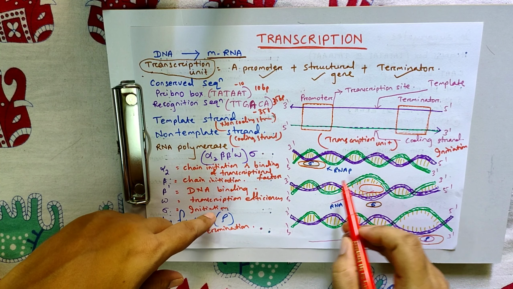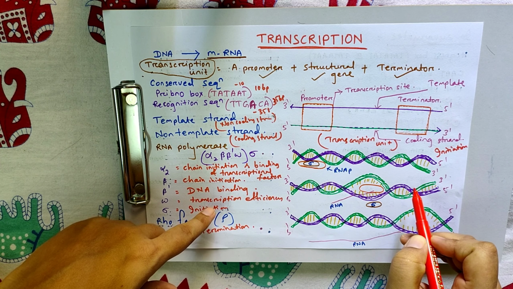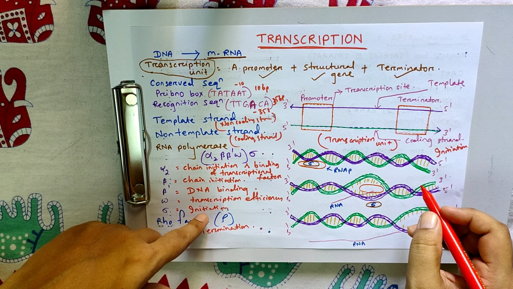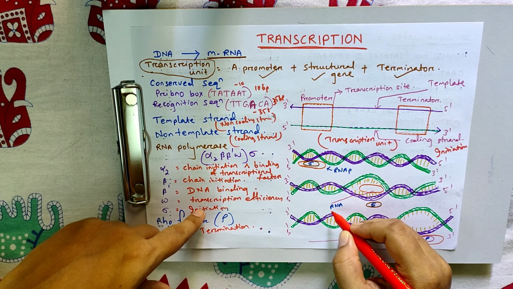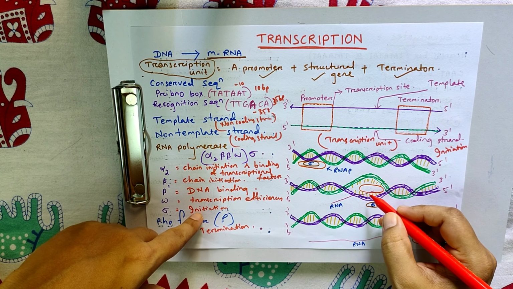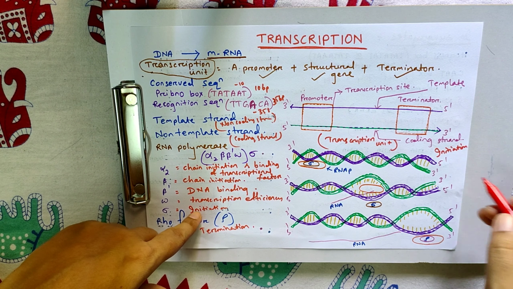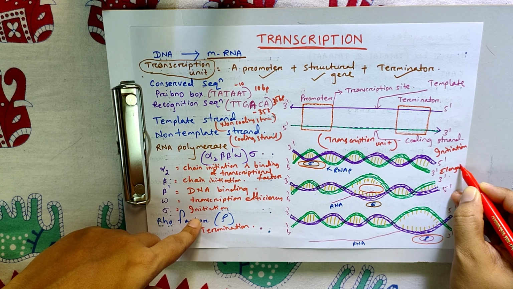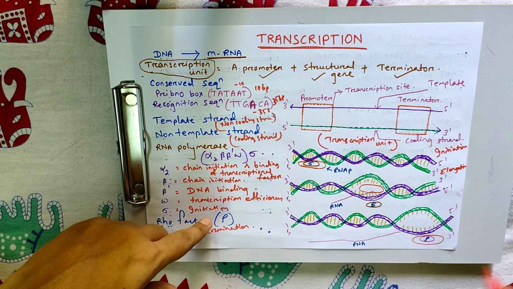The second step, what happens? The RNA polymerase moves along the template and helps in the synthesis of RNA systematically. After initiation, the sigma factor is released here. So this is the part of elongation. This is the initiation. This part is elongation.